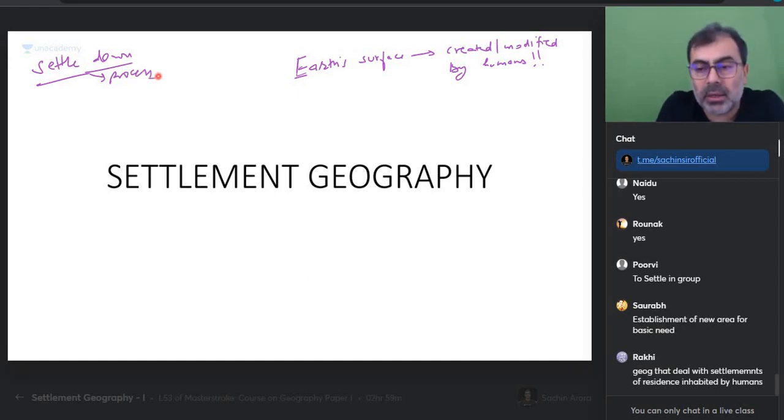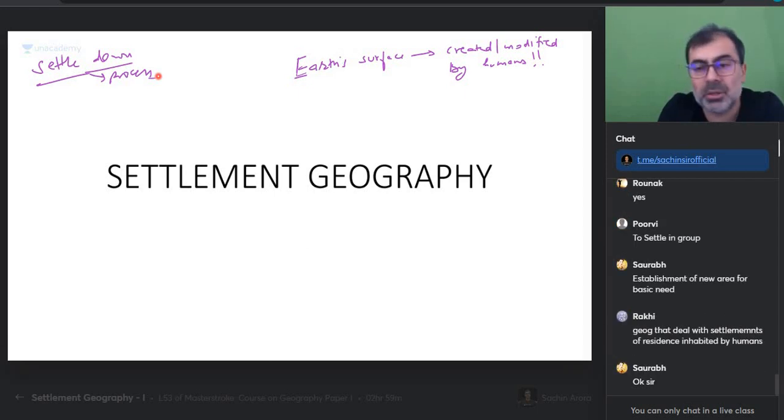Establishment of new area for basic needs. सौरभ, मैंने कल भी बताया था, आज भी बता रहा हूँ. इसको कहते हैं waffling. This sentence carries no meaning. This is good English. This is not even good English. This is bad use of English. Establishment of new area for basic need. कितना सुंदर बताया. Geography that deals with settlement of residents of inhabited by humans.